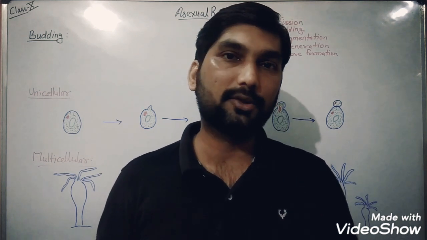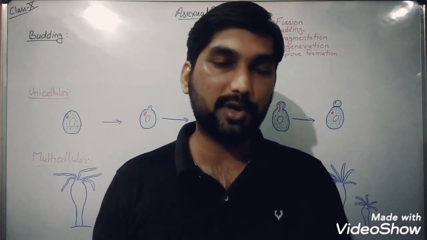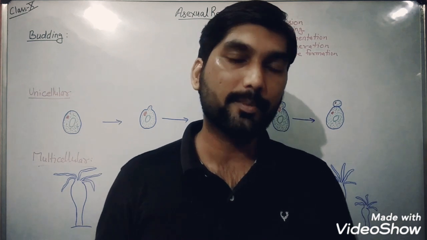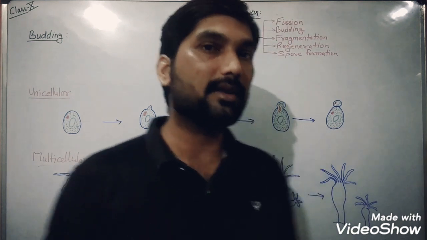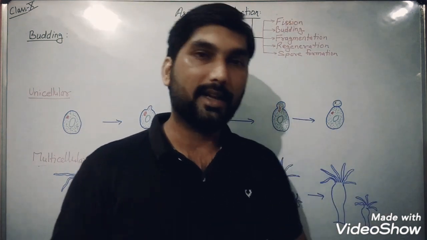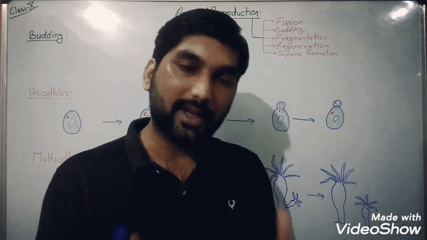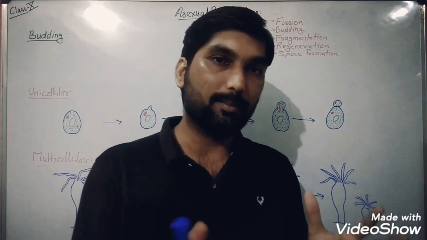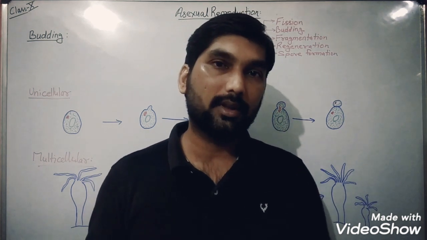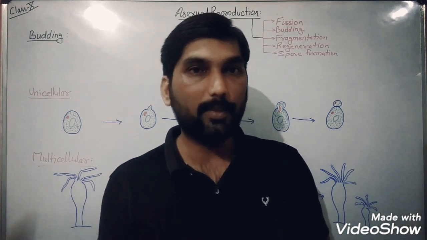As we have started the new chapter, how do organisms reproduce, in the previous video we already discussed the first method of asexual reproduction, that is the fission method, where we have seen that unicellular organisms mainly can produce new organisms with the help of binary fission or multiple fission.